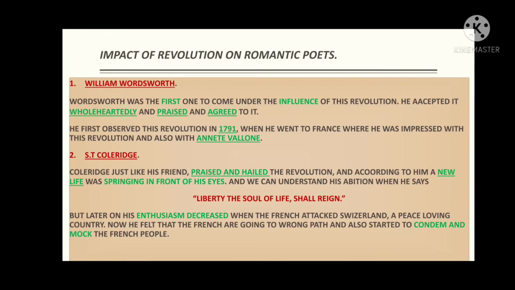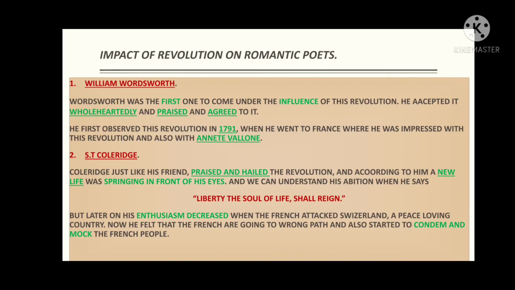He believed that, and we can understand his ambition when he says, "Liberty, the soul of life shall reign." So this is the line S.T. Coleridge wrote in regards to the French Revolution, right? So we can see from this line that he was totally impressed by the French Revolution.